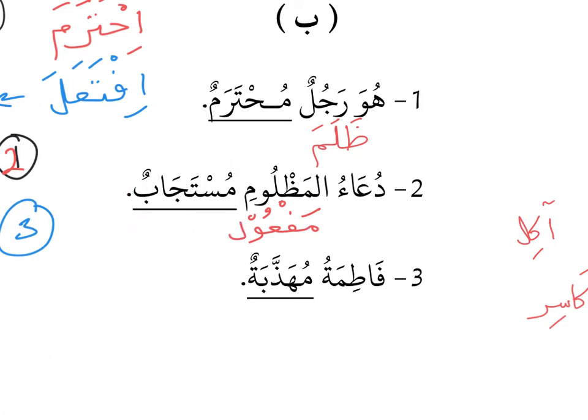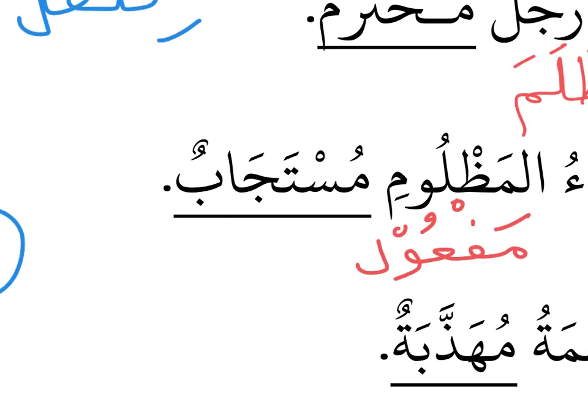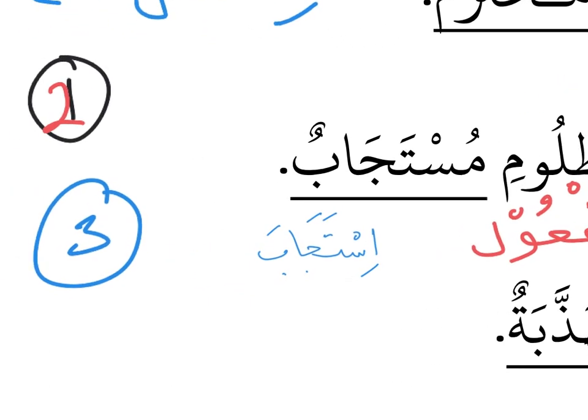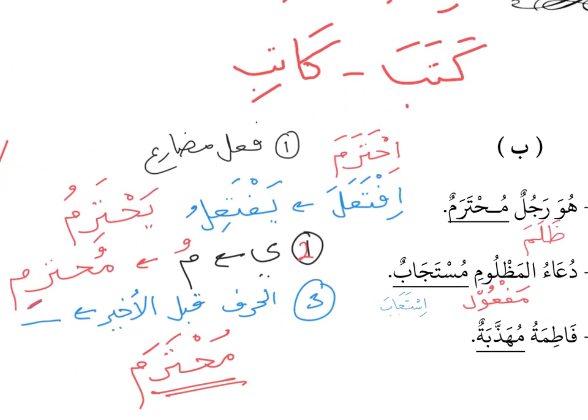Mustajab is another isim maf'ul. So what is this mustajab? It comes from the fi'l istajaba, which means to grant somebody's wish. For example, istajaballahu ad-du'a, Allah accepted or granted your wish, your prayer. So this is the fi'l istajaba. From this word, we want to know what is the isim maf'ul. So we follow these steps again.